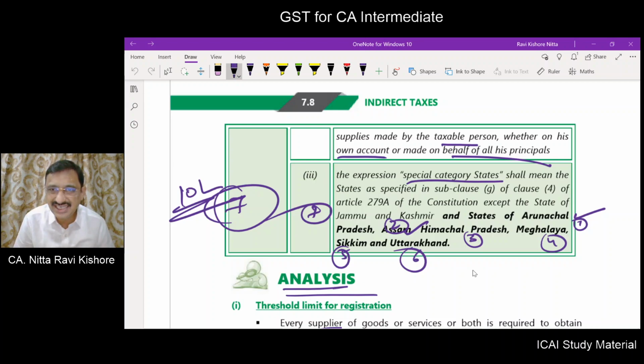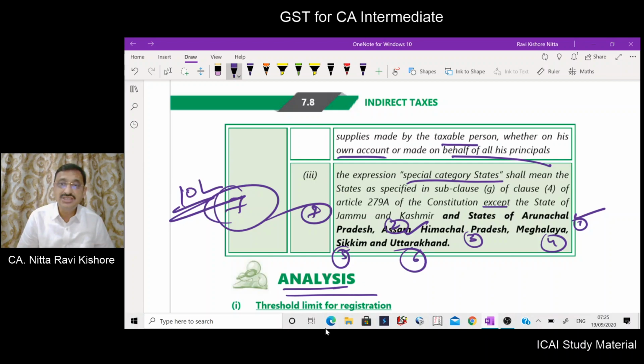Except these states, the remaining states which are mentioned in the constitution. So in the constitution, 4 plus 7, 11 states are special category states. Now out of this, these are excluded.